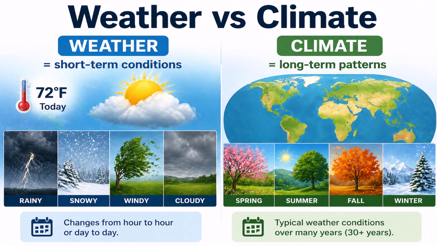Weather versus climate. Weather means short-term conditions. Rainy, snowy, windy, cloudy. Changes from hour to hour or day to day. Climate speaks of long-term patterns. Spring, summer, fall, winter. Typical weather conditions over many years, 30 plus years.